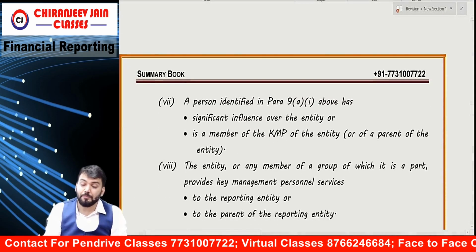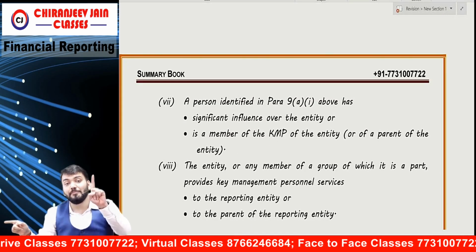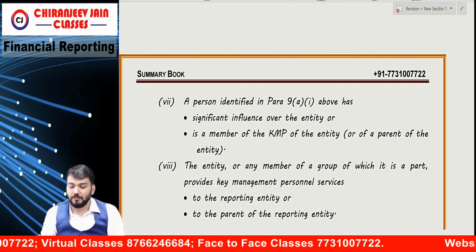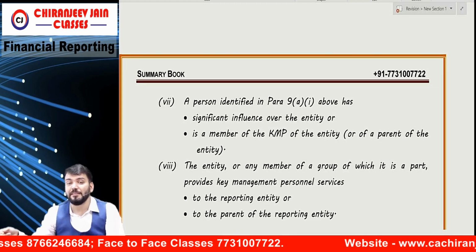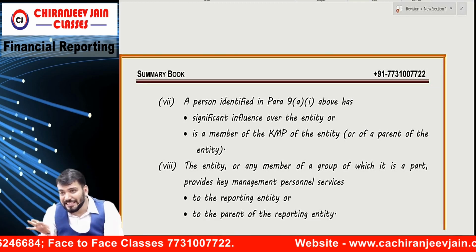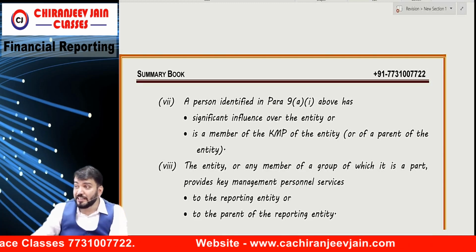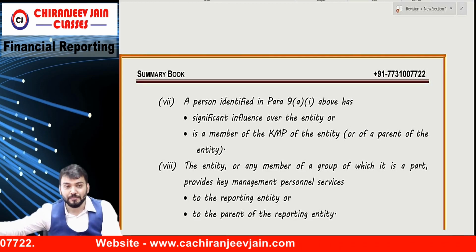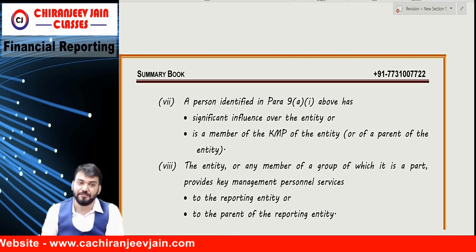Second is what? A person identified in para 9a1 means control and joint control has significant influence over other entity or is a KMP of other entity or parent of or is a KMP of parent of other entity.